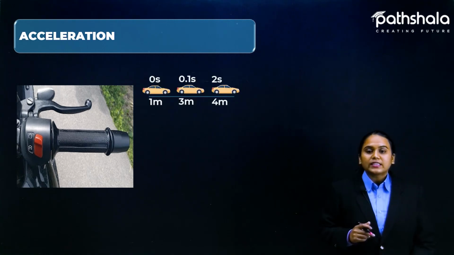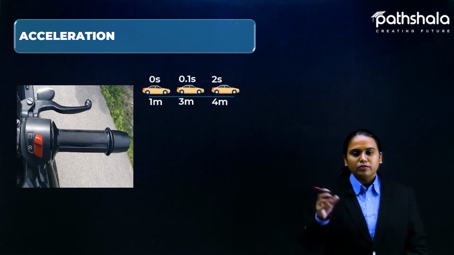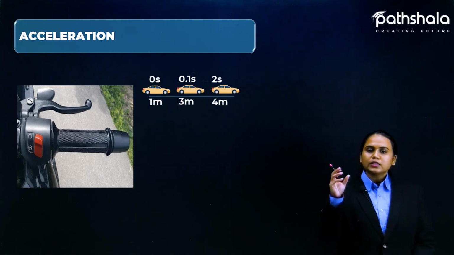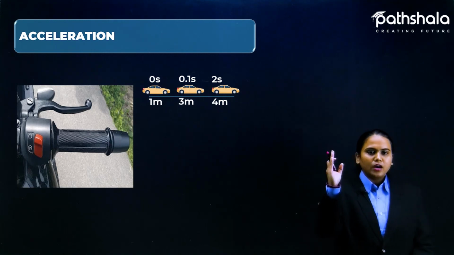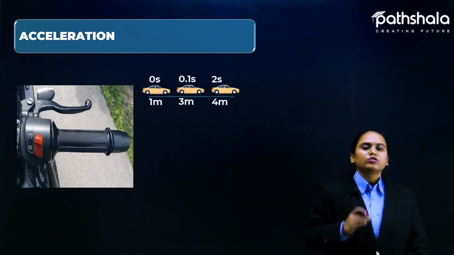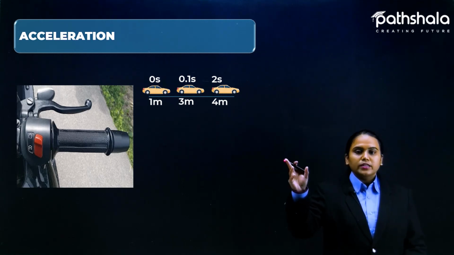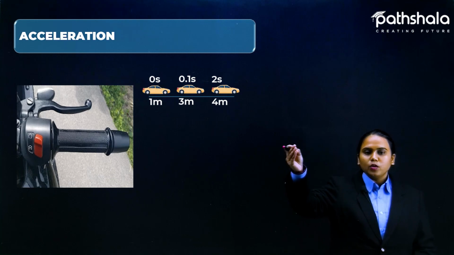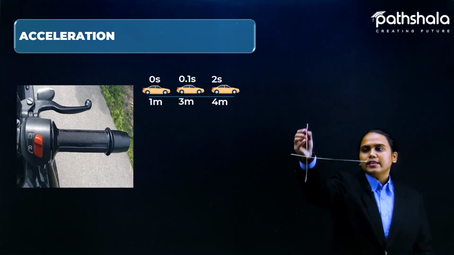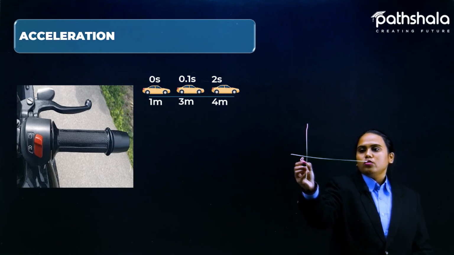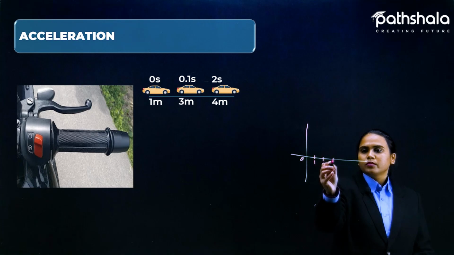Acceleration is like, if I discuss it with an example first, a car is moving, starting from the time we are considering as 0 seconds. So this car is moving from 1 meter. It is not standing at the origin position right now, if I am taking the x-axis or y-axis, where the origin is 0.